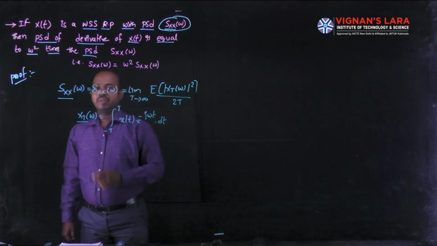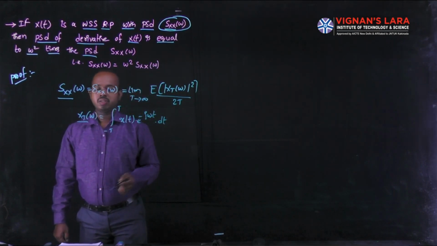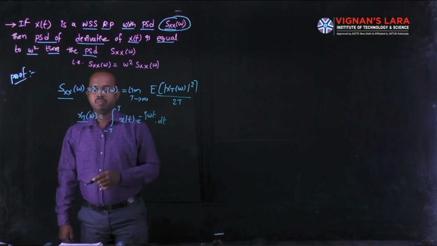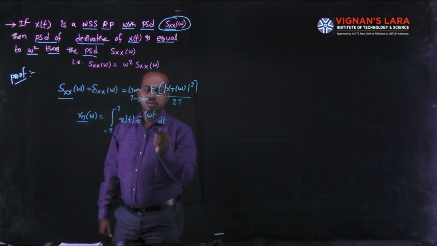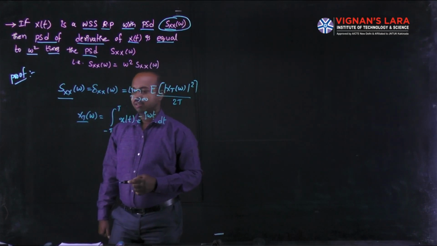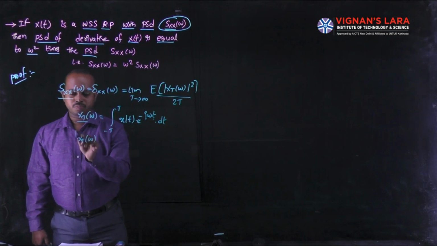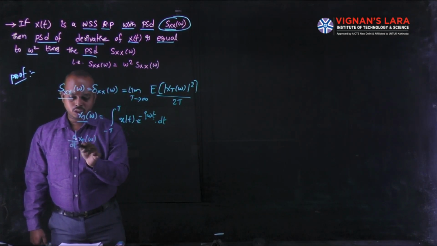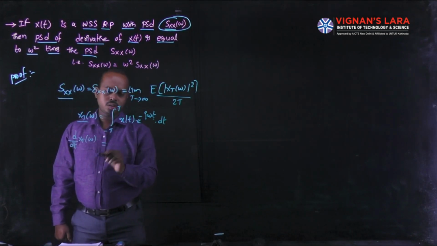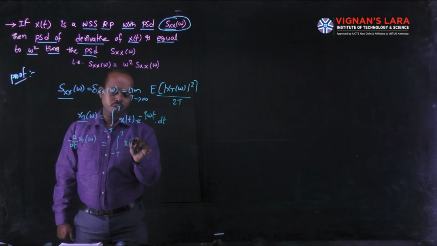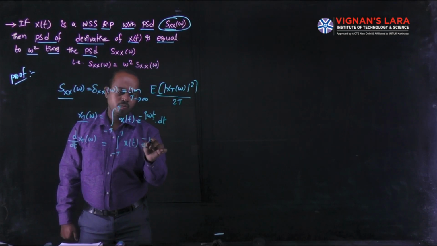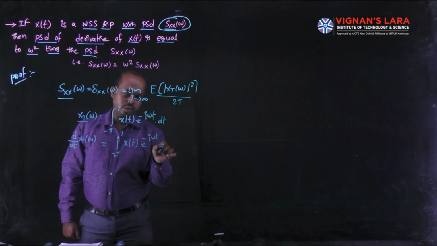According to the given data, we differentiate this equation with respect to the time parameter t. The derivative of X_T of omega is d by dt of the integral from minus T to T of x of t e power minus j omega t into dt.